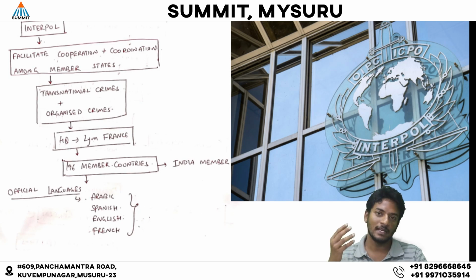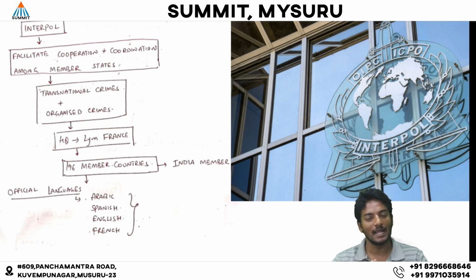Interpol is an international crime police organization that has been established to combat transnational crimes. Examples of transnational crimes are terror activities, human trafficking, drug trafficking and organized crimes. If you look into the features of these transnational crimes, their activities and acts are not confined to one country, and there is a territorial nexus in this type of transnational crime.